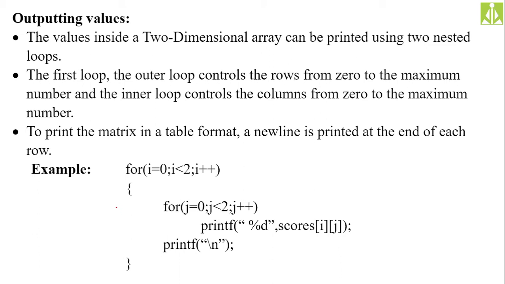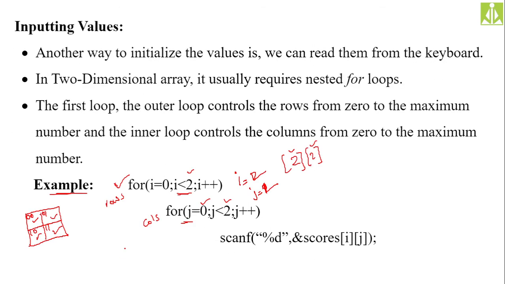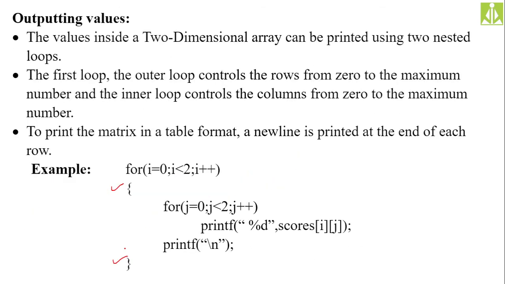But you have to make sure that whenever you are taking the nested for loop for outputting values, for printing the values on the output screen, you need to take these extra curly brackets. Okay, for inputting values, no need of curly brackets, but for outputting, these extra curly brackets and an extra printf statement will come like this. These two things you have to remember. When we do the practical stuff with two-dimensional arrays, there I will explain why we need these extra curly brackets and why we need this extra println statement.